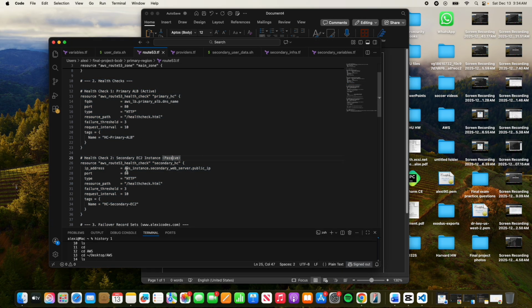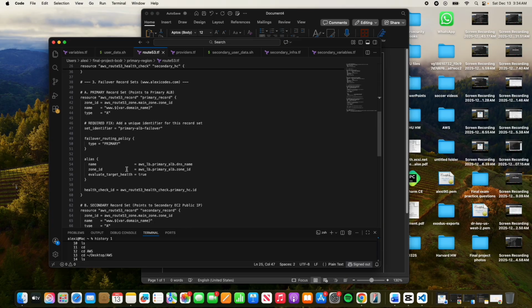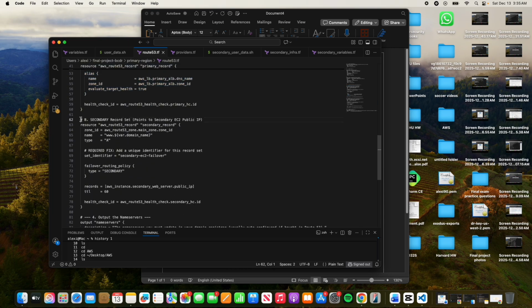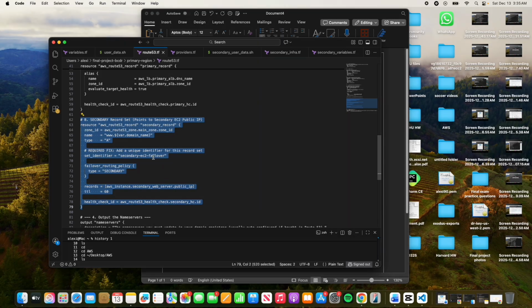Next, we define the two failover routing records. The primary record points to the ALB and is set to primary. The secondary record points to the EC2 IP and is set as secondary. This is the core logic that achieves our automated disaster recovery.